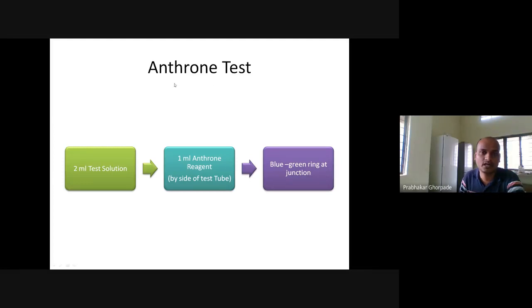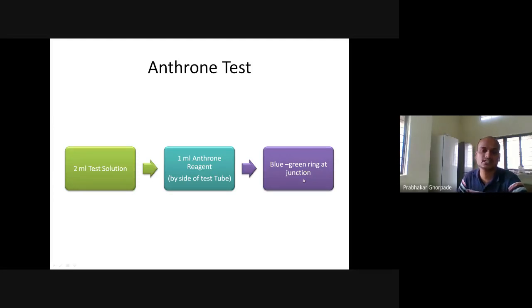The next test for qualitative estimation of carbohydrates is the Anthrone test. What is the procedure? We take 2 ml of the test solution and add 1 ml of Anthrone reagent by the side of the test tube. If you add 1 ml of Anthrone reagent by the side of the test tube, we should observe a bluish green ring at the junction.